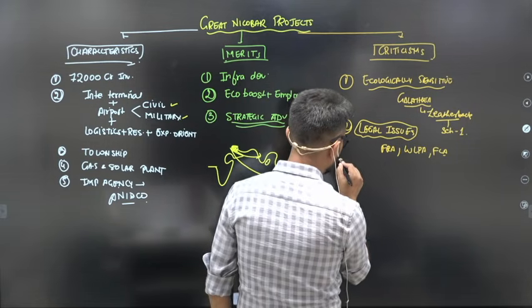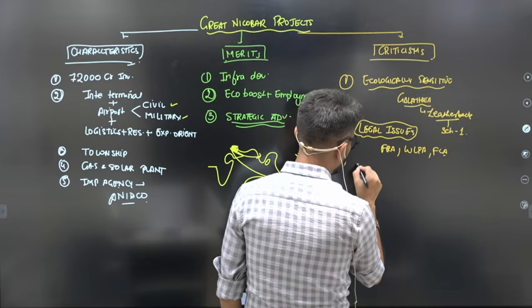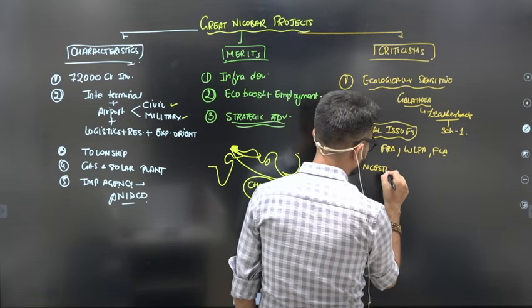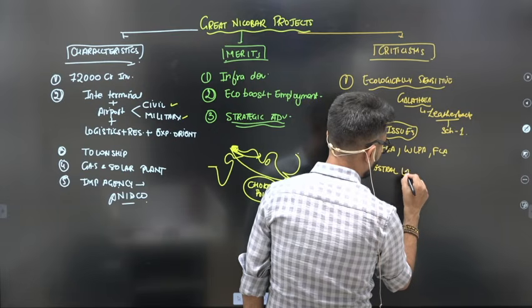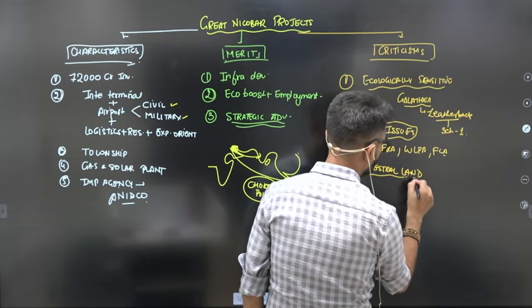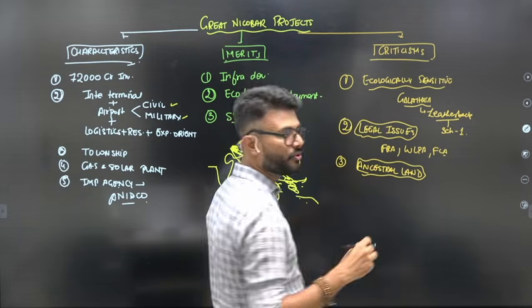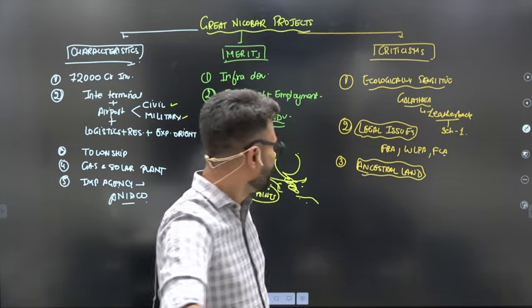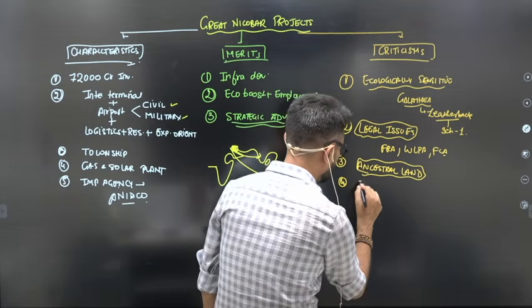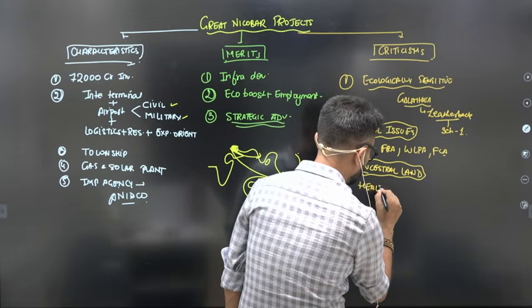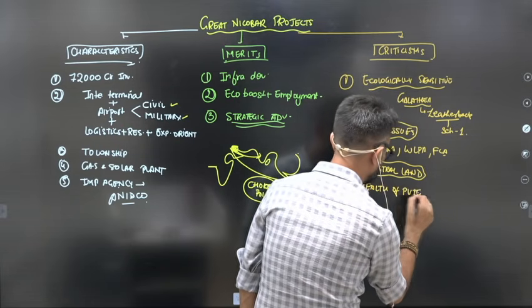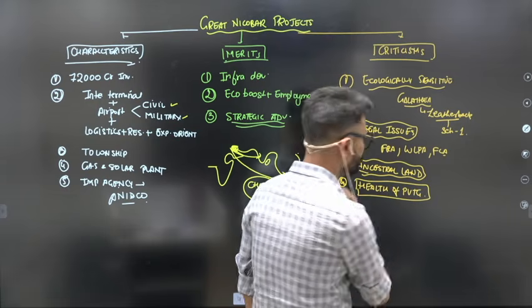After that, the third issue is related to the ancestral lands of the tribal people. Who will be protecting that land, because they will be forced to migrate? There are chances. The next issue is related to the health impacts on particularly vulnerable tribal groups, that is PVTGs.